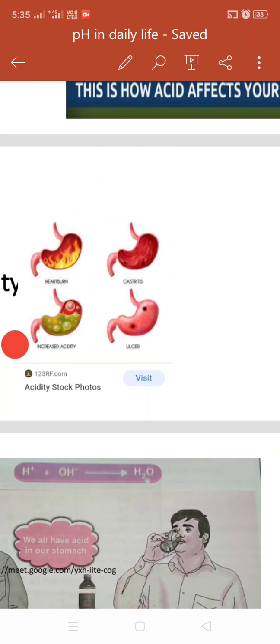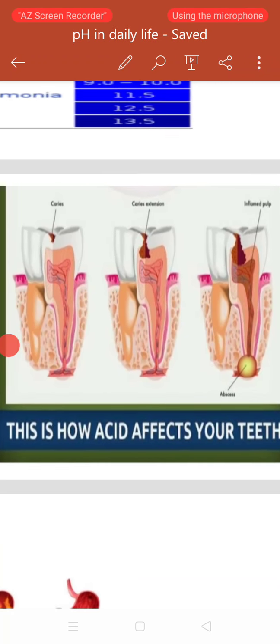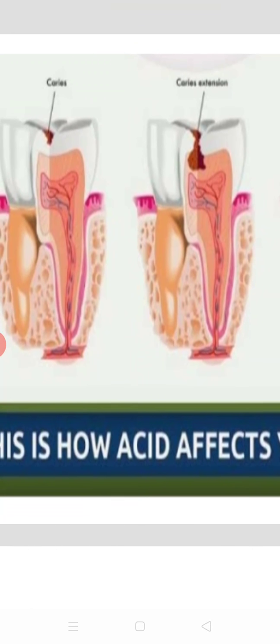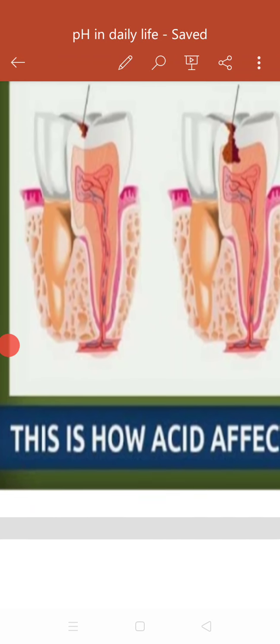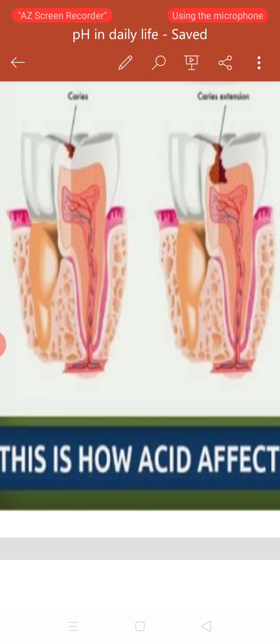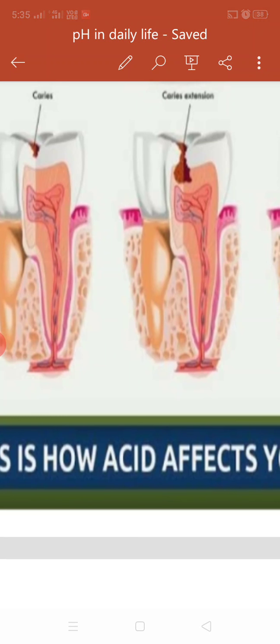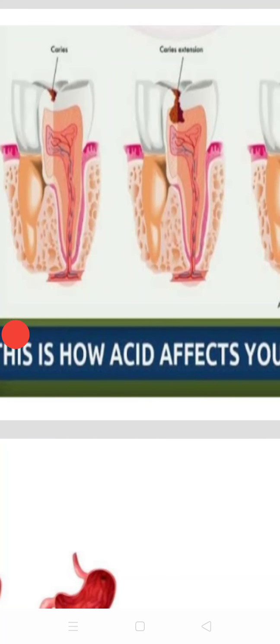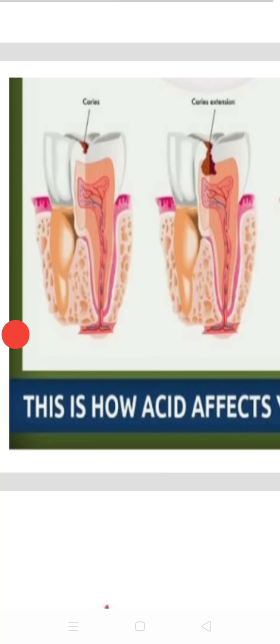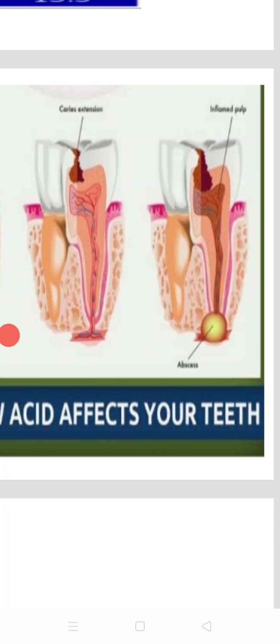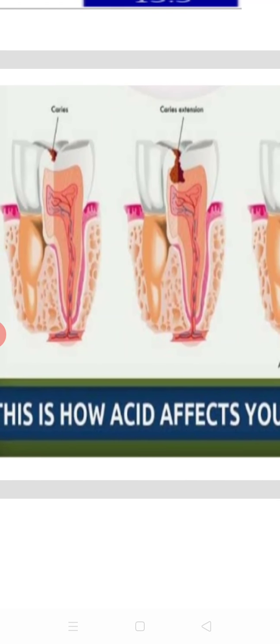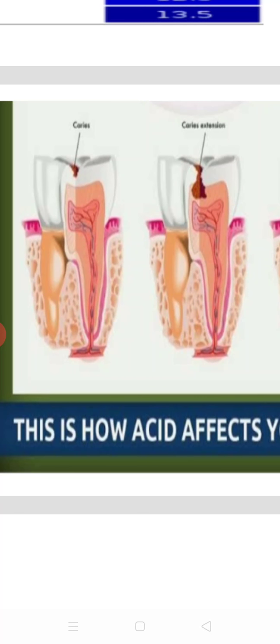Next point I want to discuss is tooth decay. Though tooth decay is not included in your syllabus, for your betterment I want to discuss it. When you eat some sugar or some chapati and part of it remains on your tooth, it will afterwards convert into acid and affect your tooth enamel. Tooth enamel means the hardest part of the tooth, and that will be spoiled.